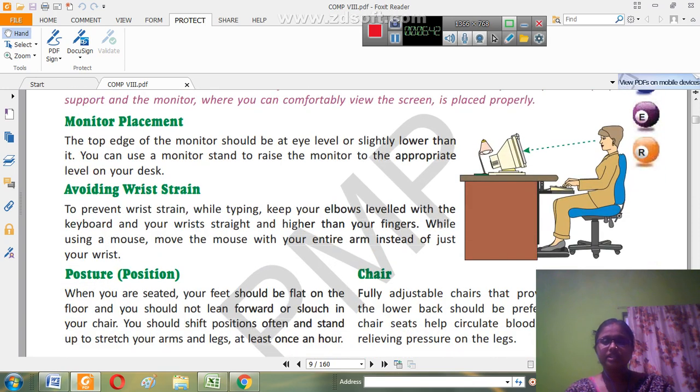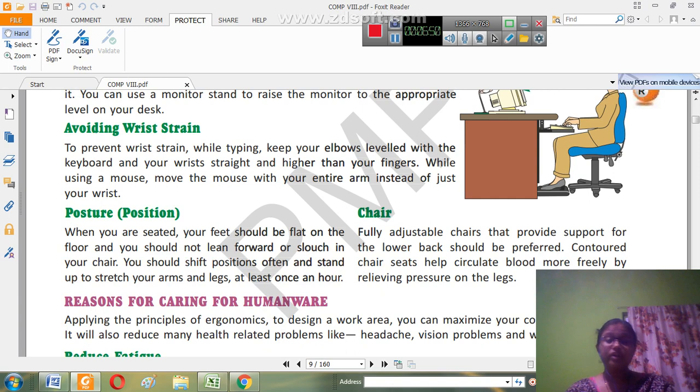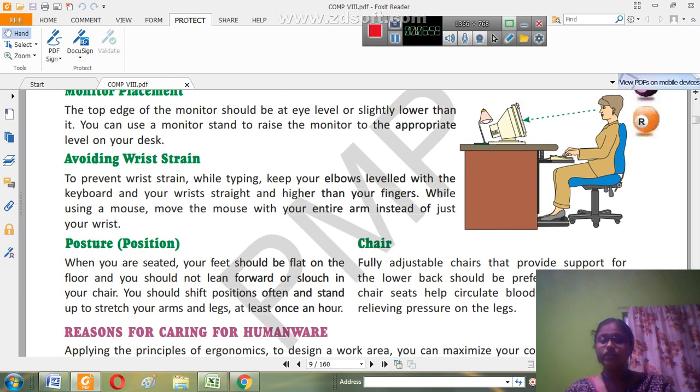So you can just see the monitor placement, avoiding wrist strain, posture, the care that you use. Nowadays this is very important, and you have to understand ergonomics very well. Whenever you are sitting, don't just go and sit on the bed.